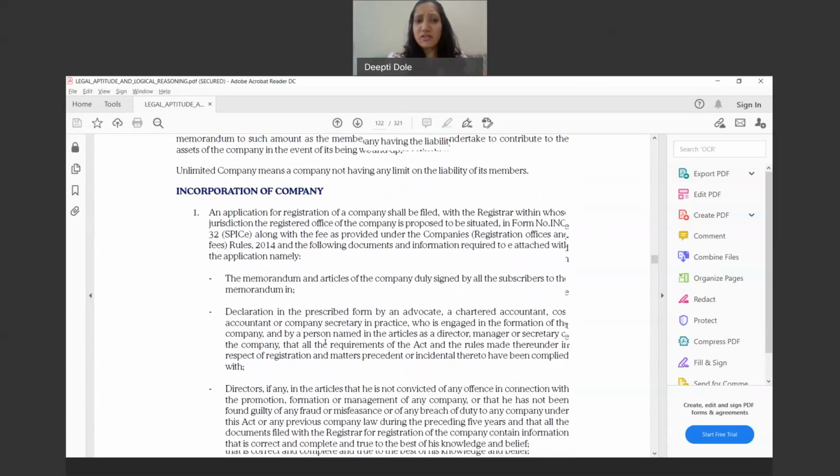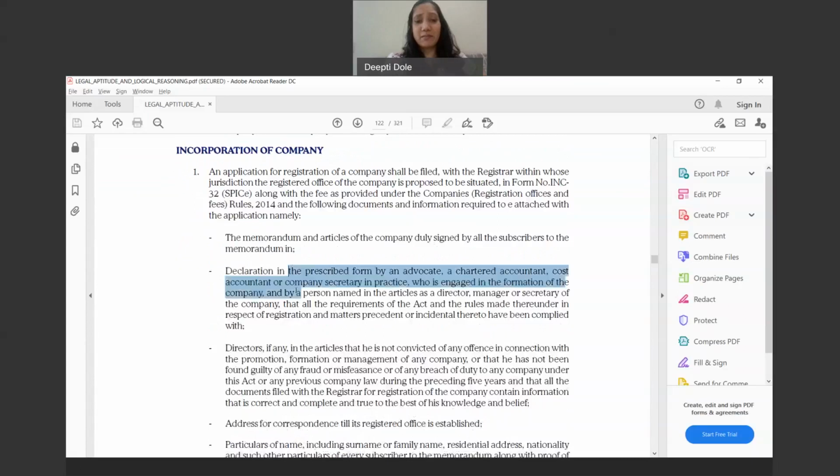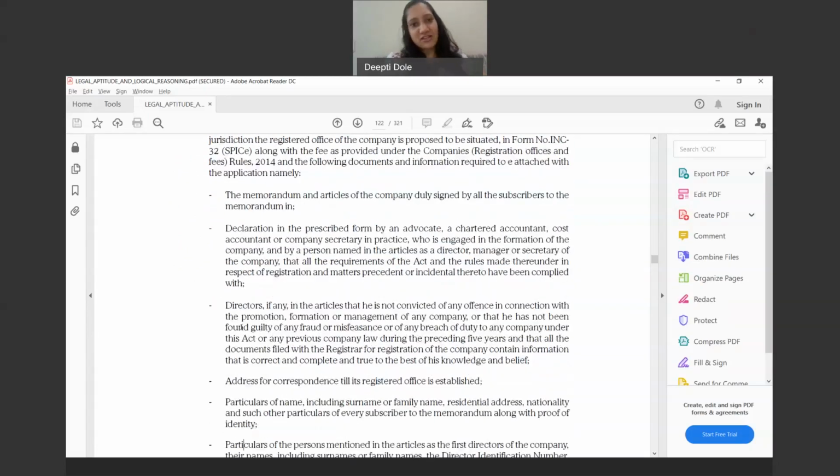And then, of course, there is a declaration to be given by an advocate, a chartered accountant, a cost accountant, or a company secretary in practice, saying that all the requirements and the rules made thereunder with respect to registration have been complied with. Then the directors have to give a declaration that they are not convicted of any offense in connection with promotion, formation of companies, and so on.